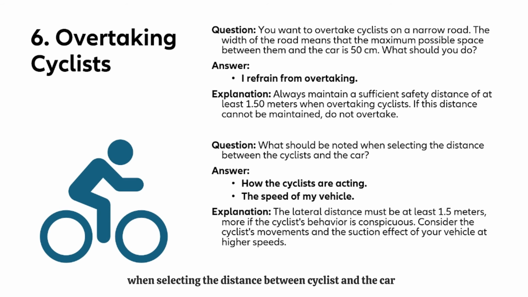What should be noted when selecting the distance between the cyclist and the car? Answer is how the cyclist is acting and the speed of my vehicle. The lateral distance must be at least 1.5 meters, or more if the cyclist's behavior is conspicuous, that means he is just drifting left and right. Then of course consider these movements and the effect of your vehicle at higher speeds. So yes, just some more extra points to note.